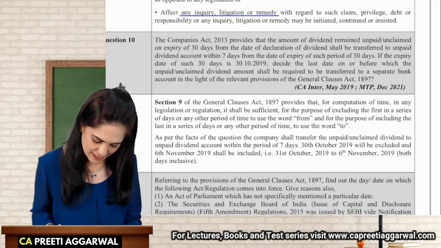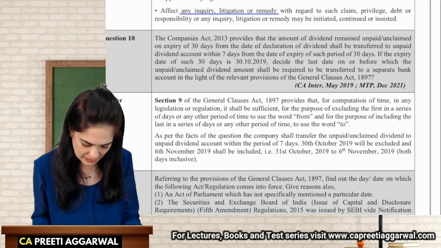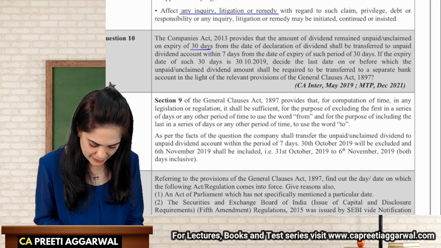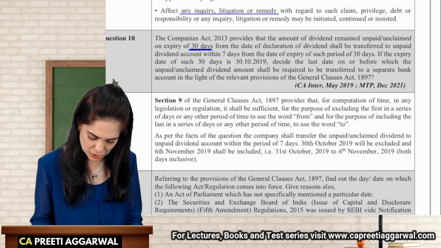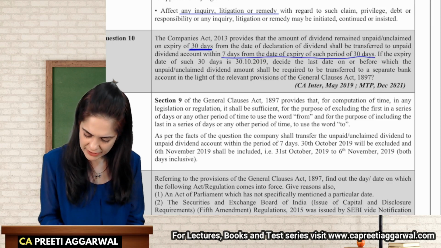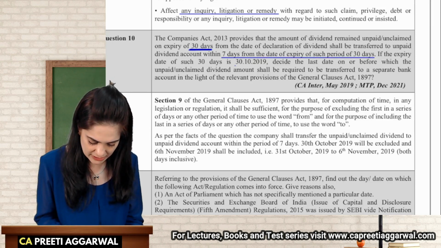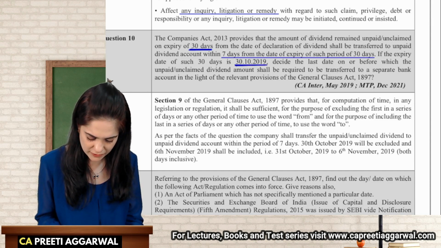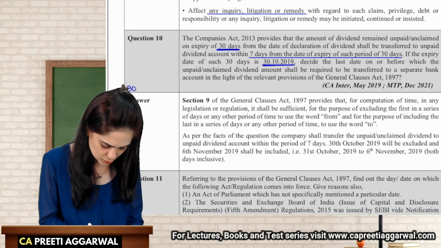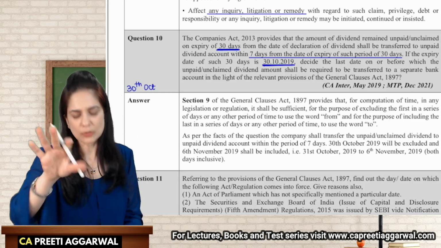The Companies Act provides that the amount of dividend which was unpaid or unclaimed on the expiry of 30 days from the date of declaration shall be transferred to an unpaid dividend account within 7 days from the expiry of those 30 days. We just discussed this. If the expiry of the 30th day is on 30th of October, then on 30th October, the 30-day time period got over.